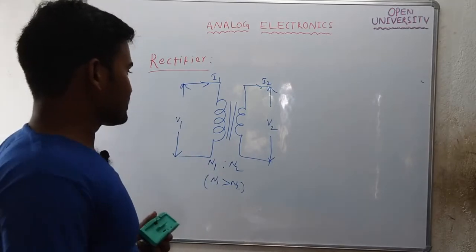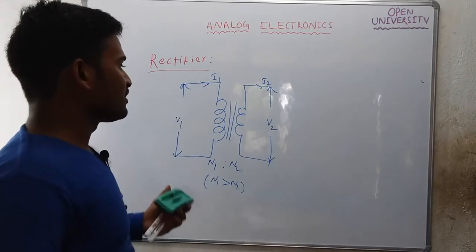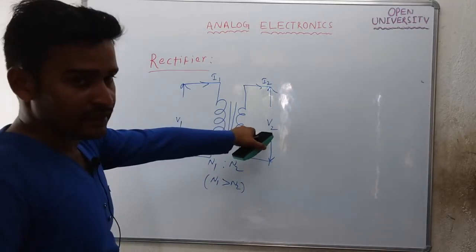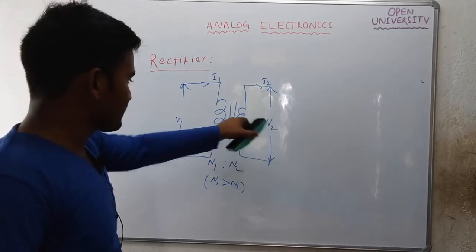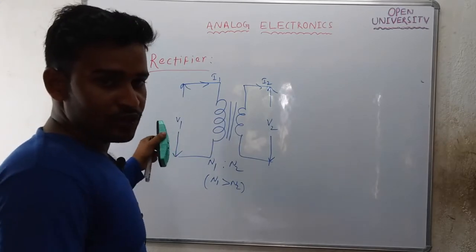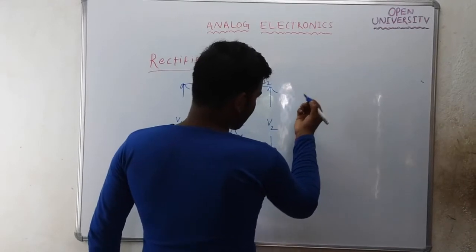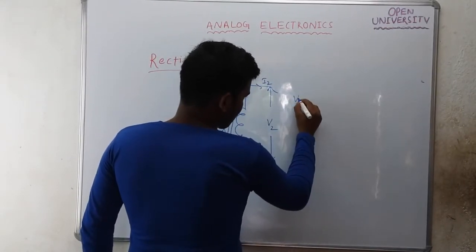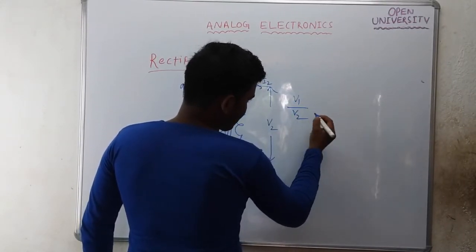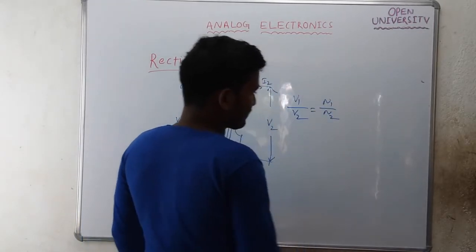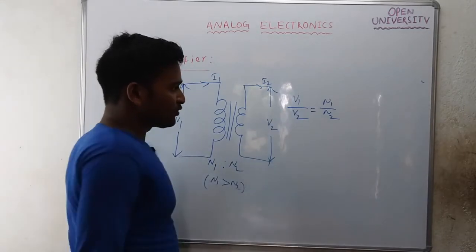To reduce the strength of the voltage V1. Whatever voltage you get across the secondary winding will be smaller compared to the primary winding voltage, because according to the transformer, the relation is V1 by V2 equal to N1 by N2.